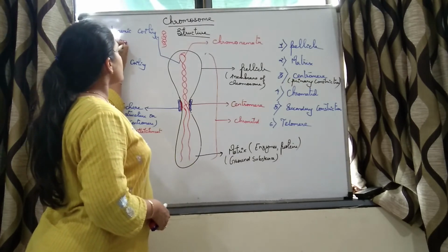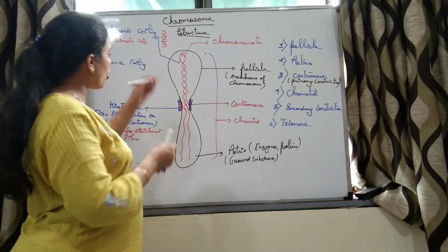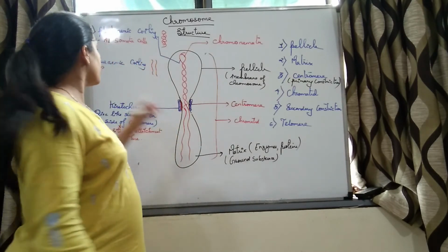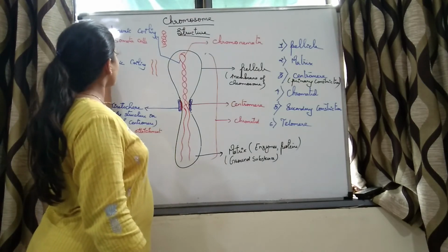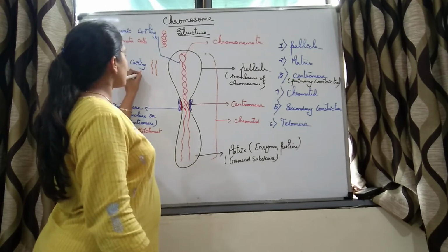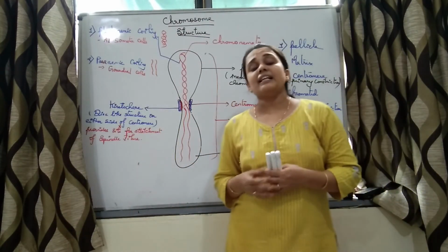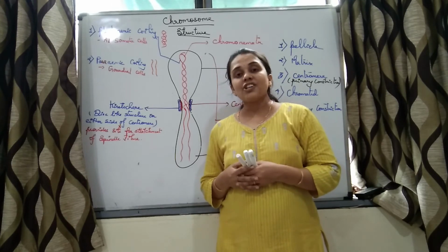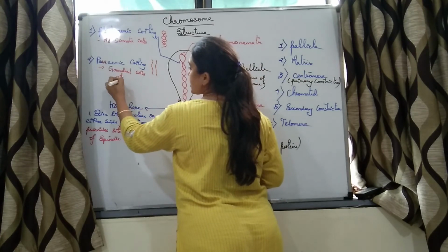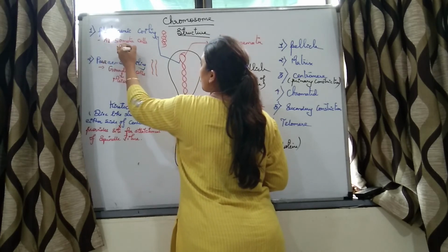But which type? Somatic cells. Whereas paranemic coiling is when the threads are parallel to each other. Such type of coiling is seen in gonadial cells. Gonadial cells are those cells present in testis or ovary which are going to undergo meiosis. So these cells undergo meiosis. Somatic cells always undergo mitosis.